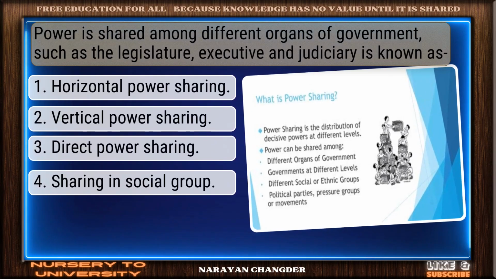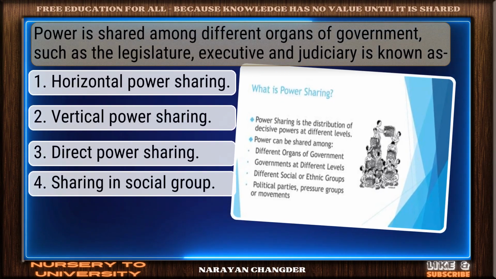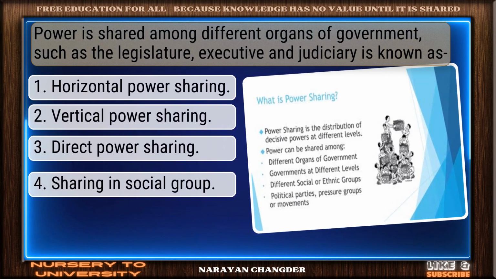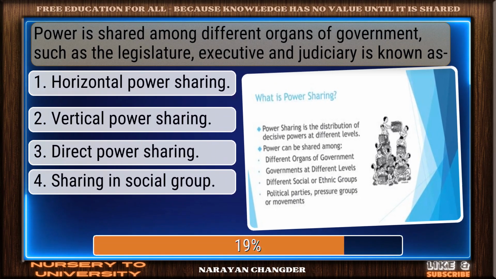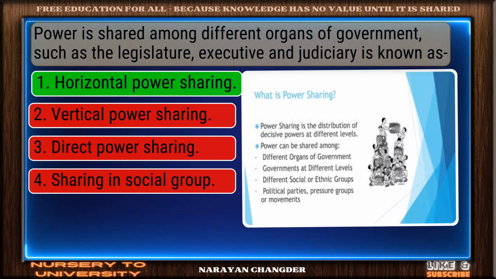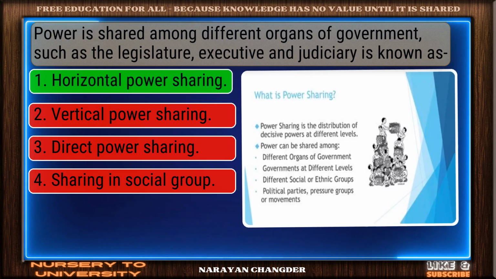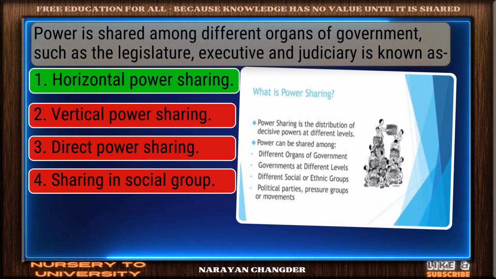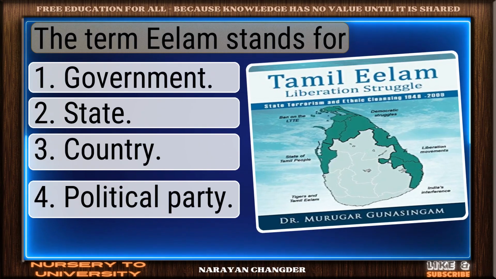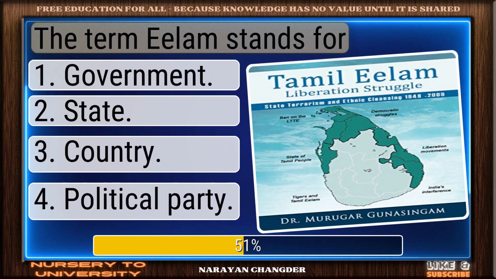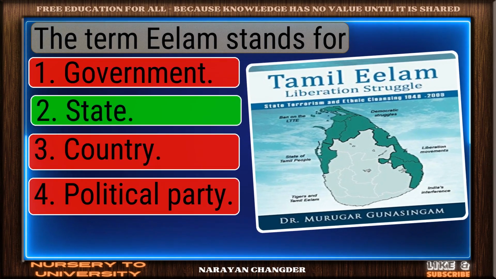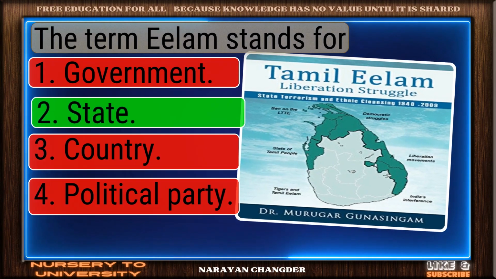Power is shared among different organs of government, such as the legislature, executive, and judiciary, is known as. Excellent choice. Horizontal power sharing is right. The term ILM stands for. On track. State is correct.